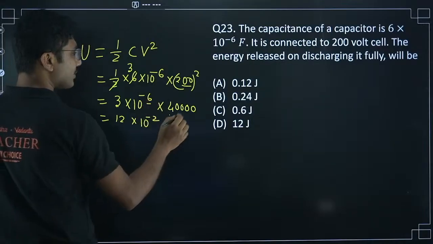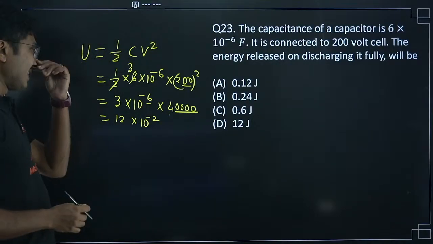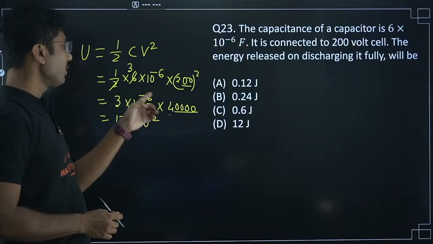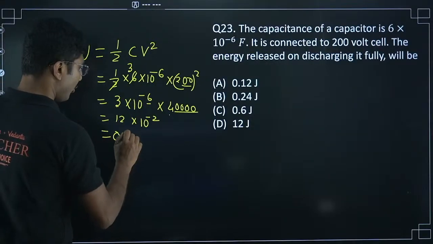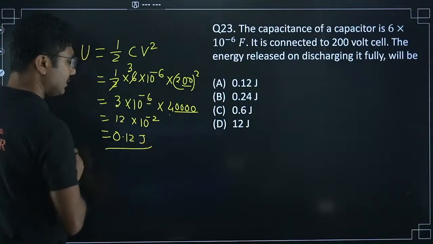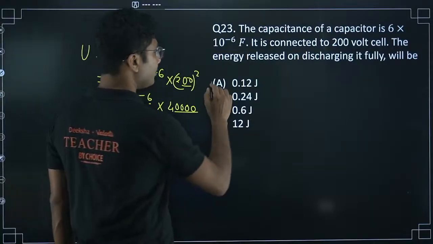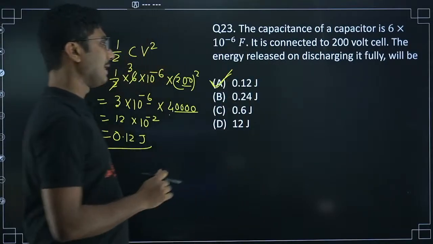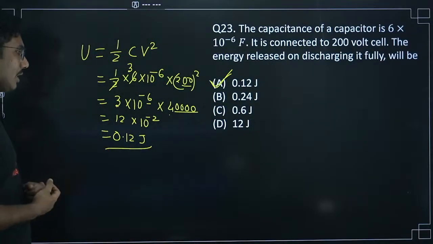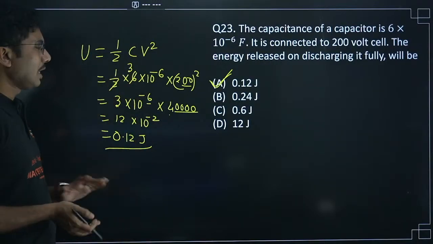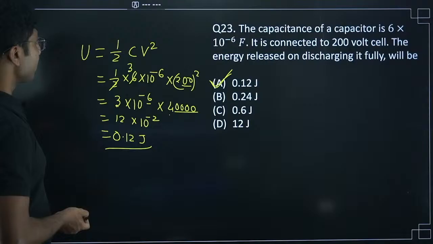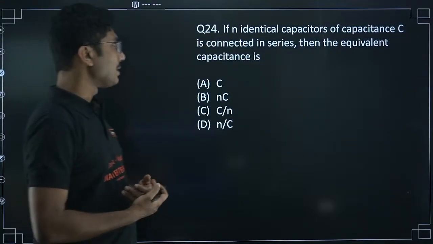Why? Minus 6 was here, 4 zeros are here. So 4 zeros means plus 4 minus 6, it will be minus 2. So it will be 0.12 joules. The unit is joules. So option A is the correct answer for this particular question. This is a small solving question, just one simple formula. This kind of question is also expected in your midterm exam.